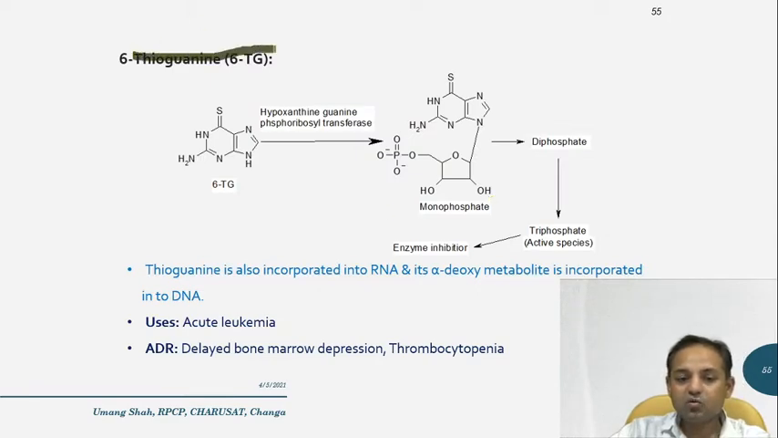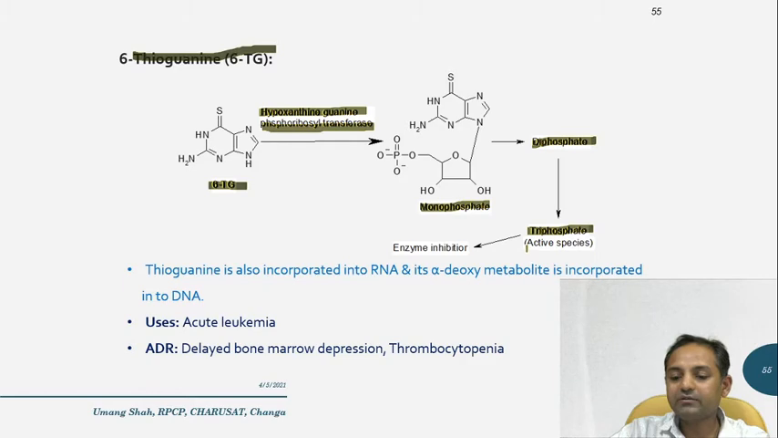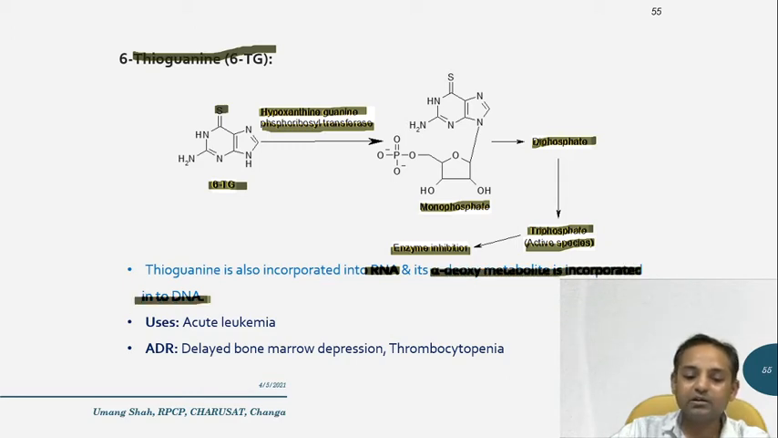Next is 6-thioguanine. 6-thioguanine, by using HGPRT, which is called hypoxanthine guanine phosphoribosyl transferase, is converted into the monophosphate, then converted into a diphosphate and triphosphate, which is the active species and acts as an enzyme inhibitor. In mercaptopurine, SH is there, and in thioguanine a C double bond S is there, and thioguanine is also incorporated into the RNA, and its alpha deoxymetabolite is incorporated into the DNA. So this is how thioguanine acts.